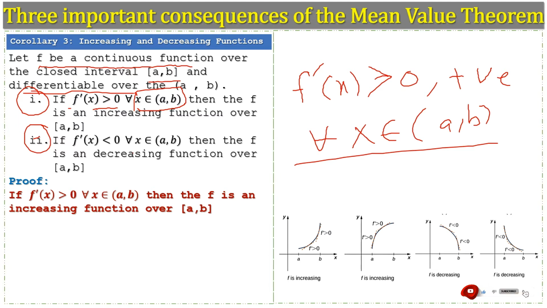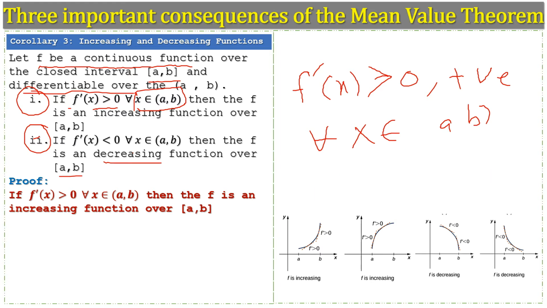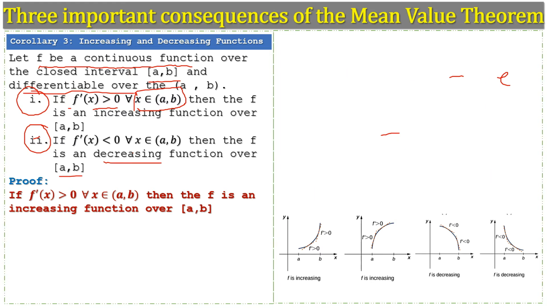Number 2, if the derivative of the function is less than 0 or negative for all values of x belonging to the open interval, then we have a decreasing function over the closed interval. So we see this graphically, the increasing and decreasing behavior of the function.